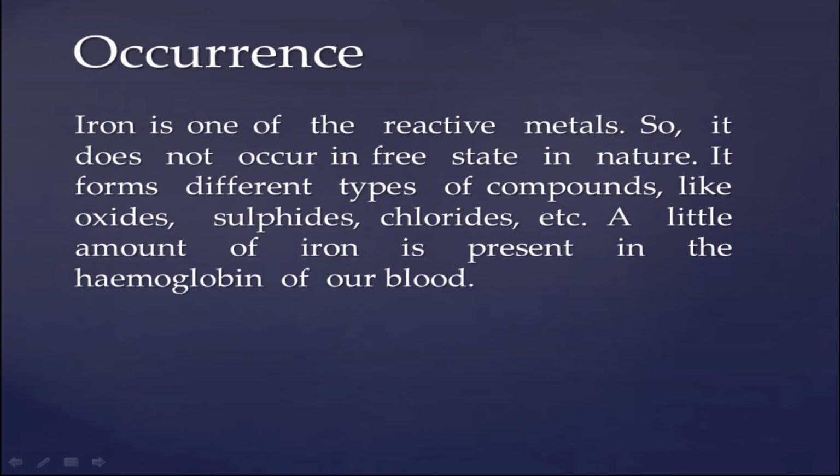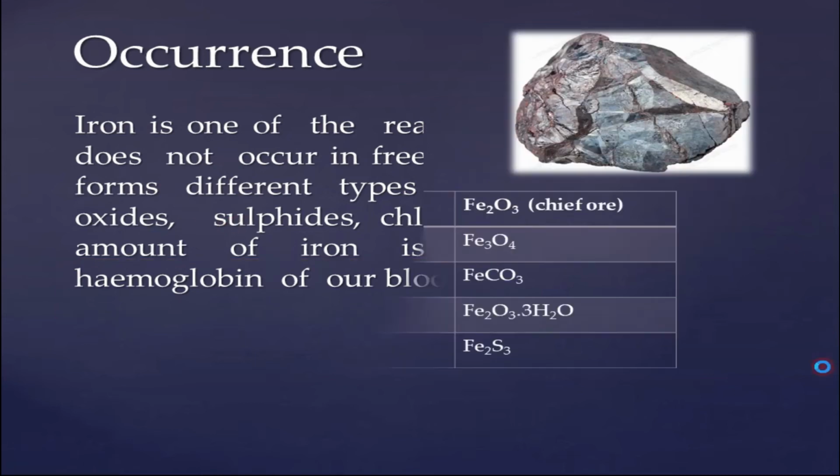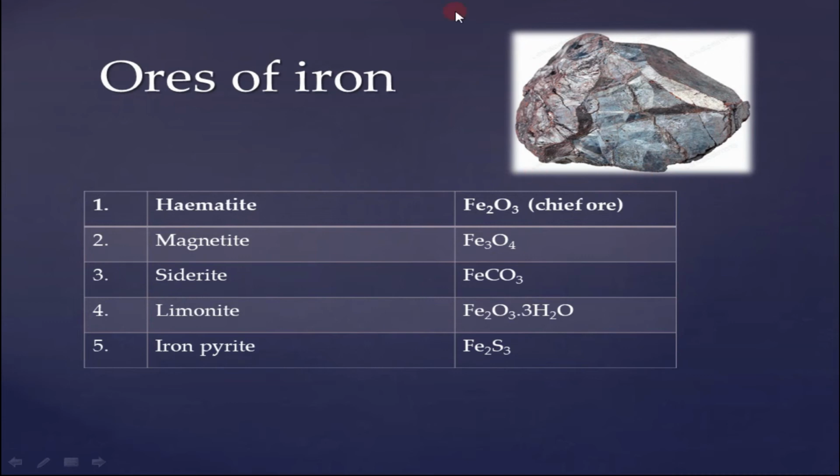Okay, let's move to our next topic. Here we discuss ores of iron. Altogether there are 5 ores which are discussed in this chapter. First one is hematite and its molecular formula is Fe2O3. This is also considered the chief ore of iron.